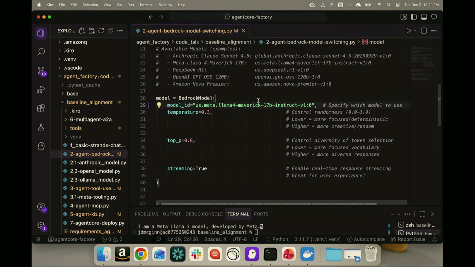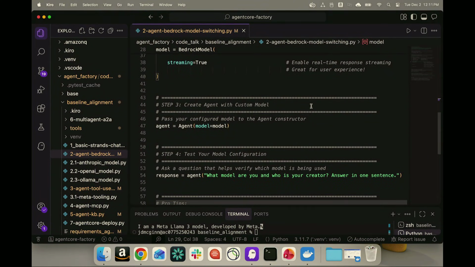But say, for example, tomorrow OpenAI creates a new open source model and we wanted to leverage that model. All I do is switch the model ID. The rest of the agent code stays exactly the same. So this gives you a lot of flexibility. Tomorrow, whenever new models come into the picture, you can keep the same agent code. All you do is switch the model ID.